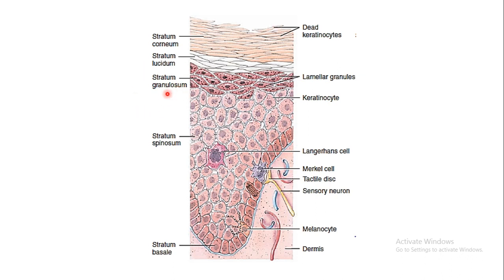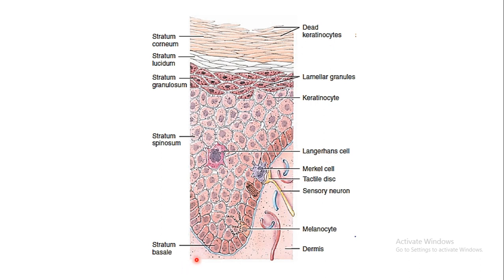Then the next layer is stratum granulosum. Okay, you can see that there are granules present over here. So that's why it is known as stratum granulosum. The next layer, deeper to that, is stratum spinosum. Again here it is made up of keratinocytes, and interspersed in between there are Langerhans cells.